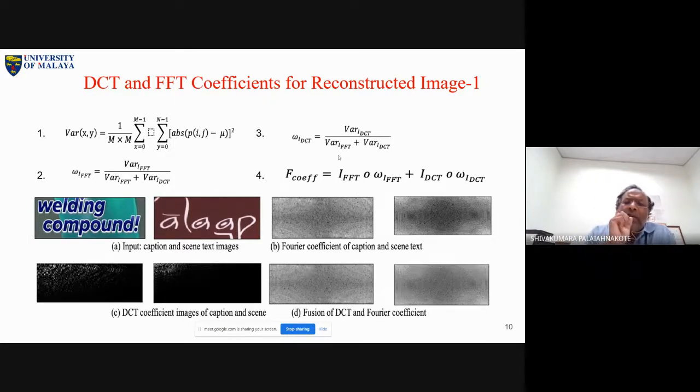Why did you bring in variance here? Why is variance good for fusing? That is also a very interesting point. Okay, so look at the variance. Why did you bring variance here?